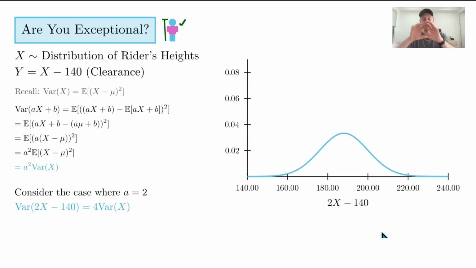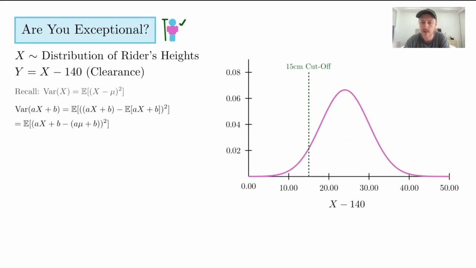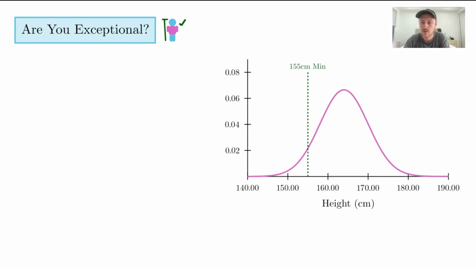Because what that means is the spread has increased. And then the question is, well, how did it increase? Well, it increased by 4. It's a little bit tricky to explain, but let's just think about 2 people. If we were to take 2 people on our original curve, all the way back here, you take someone at 160 centimeters and someone at 170 centimeters.